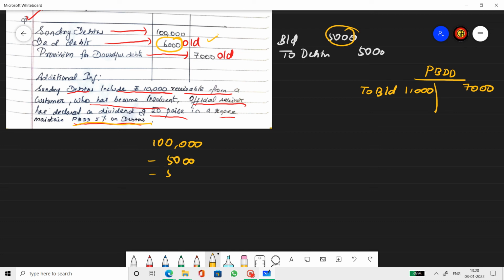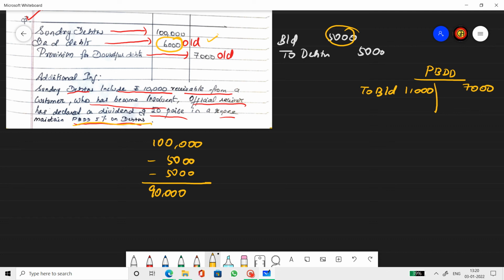And 5,000 is good, 100%, because the official receiver will pay 5,000. Correct? Hence, provision will be created only on 90,000 rupees. So this is a point to be noted here. Usually it's debtors less bad debts. That's what we blindly do.